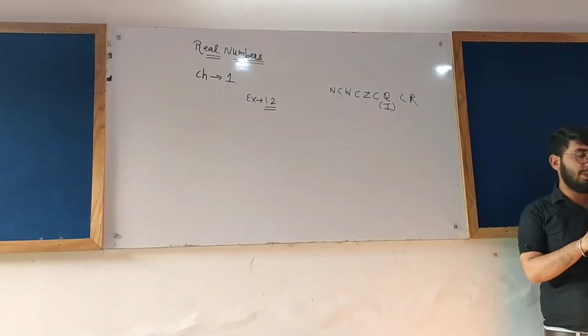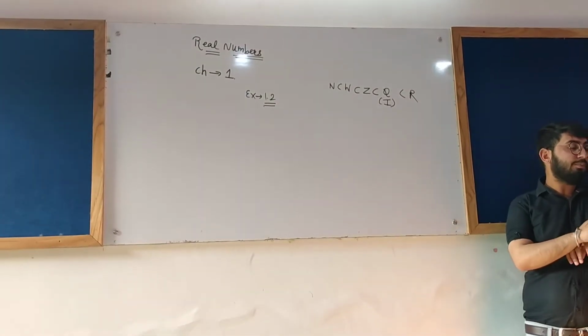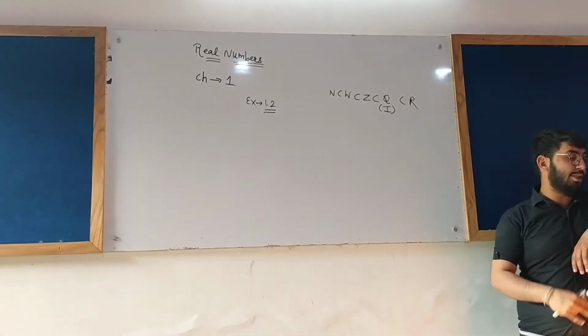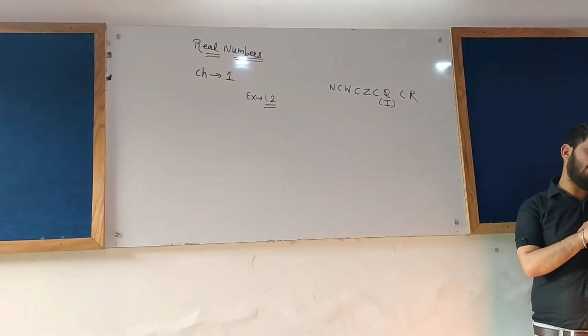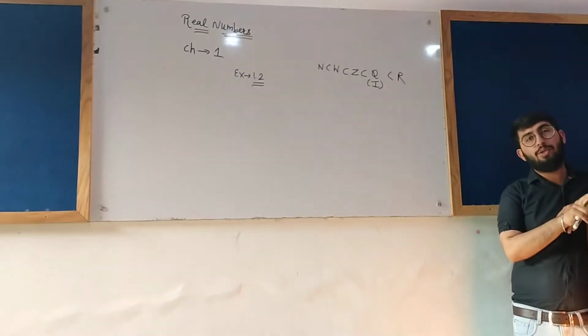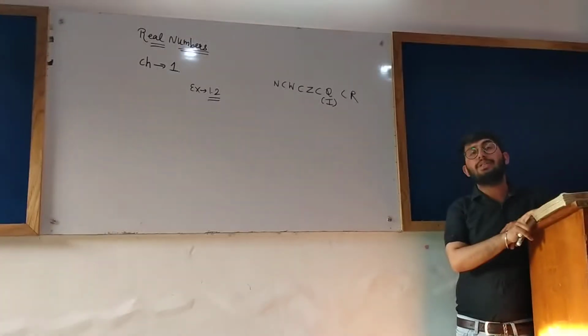I am reading the questions. The very first question is: are the following statements true or false? Justify your answer. We have to tell whether the given statements are true or false. If a statement is true, why it is true; if it is false, why it is false. That means we have to justify our answer.